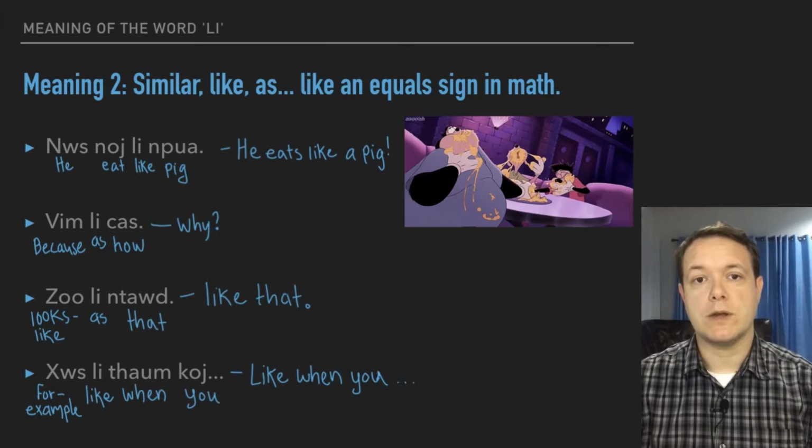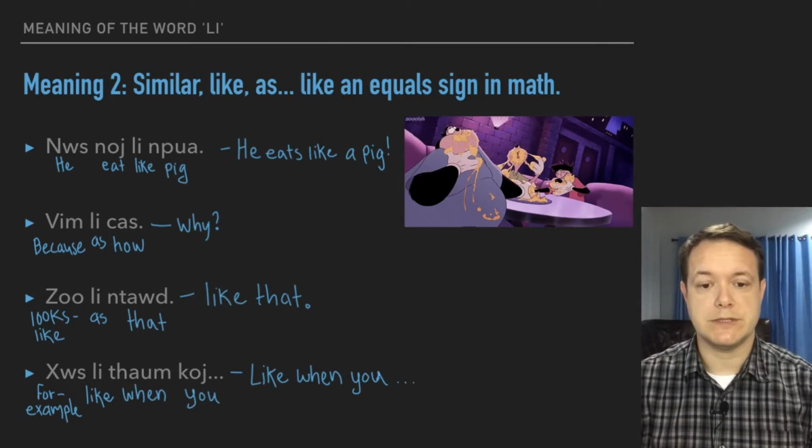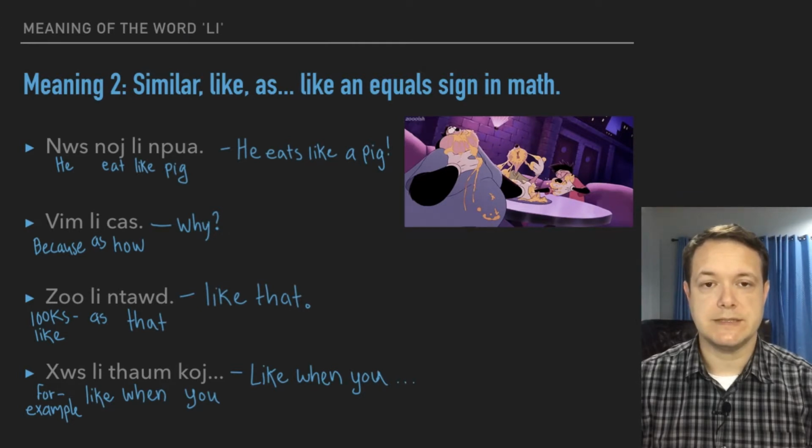Now we have a more common phrase, which is the question why, vi, li jia. So again, it's more abstract, but the word vi means for the reason of or because. So then we have li, which means as or like, and then we have jia, which means how. So it's saying essentially for what purpose, for how is the purpose. So the purpose is as how, which in the Hmong language means why. But in this sense, it's still being used as.